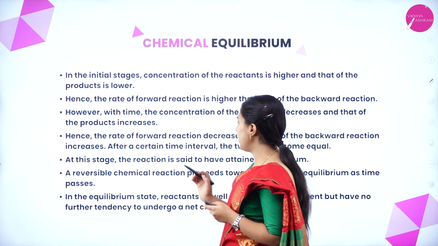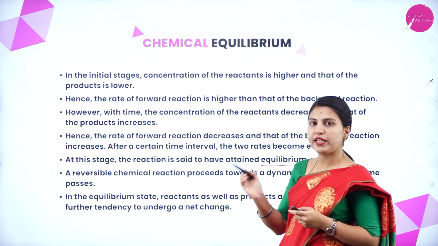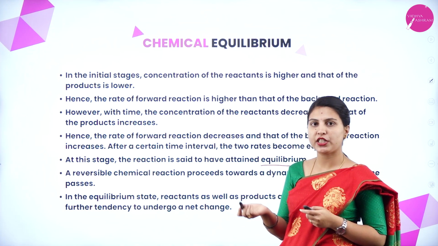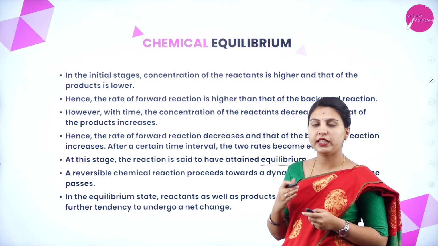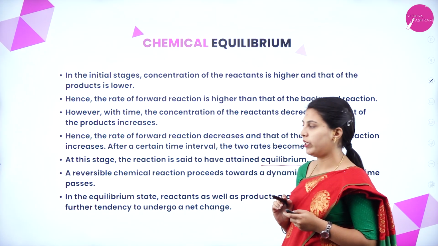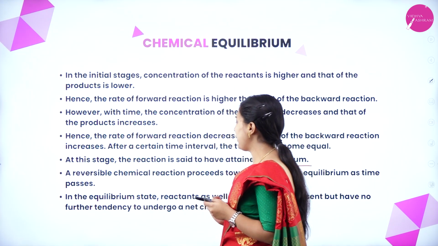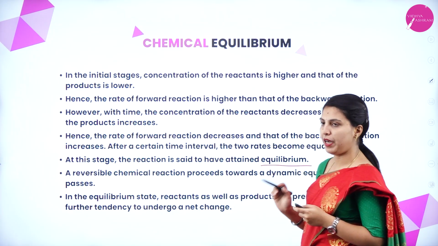At this stage, the reaction is said to have attained equilibrium, when both the forward reaction and backward reaction have the same rate. A reversible chemical reaction proceeds towards a dynamic equilibrium as time passes.